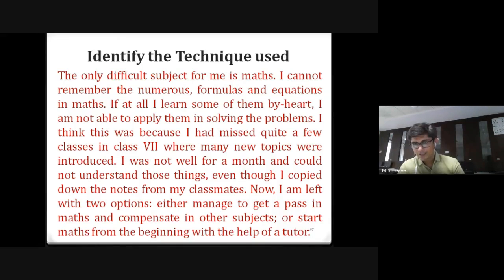mathematics is a problem. He is not good with maths, that is the problem. And then he explained why this problem came, and then he also mentioned the effect of this weakness, and then he also talks about how he can find the solution. So he has two options: either to get tuition to recover, or to get more marks in the other subjects and compensate for the lower marks he might get in maths. So that's what we mean by this. So that's a good guess.